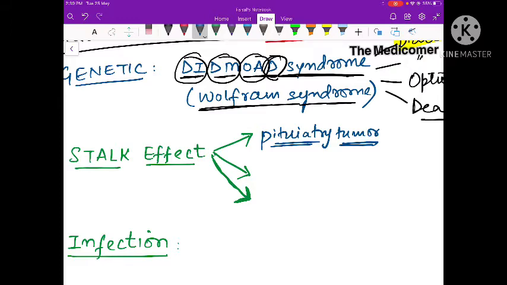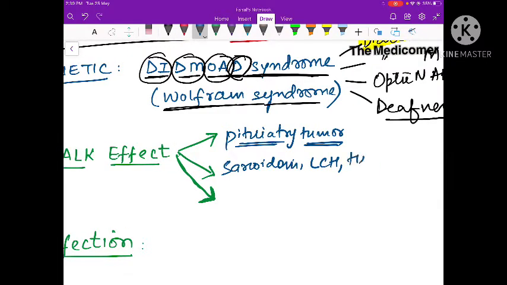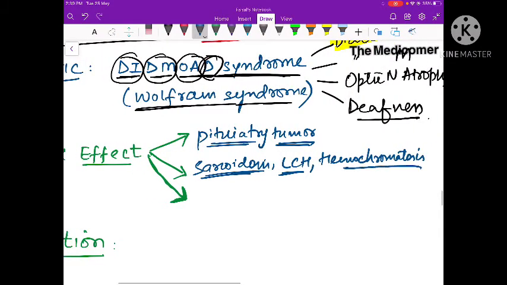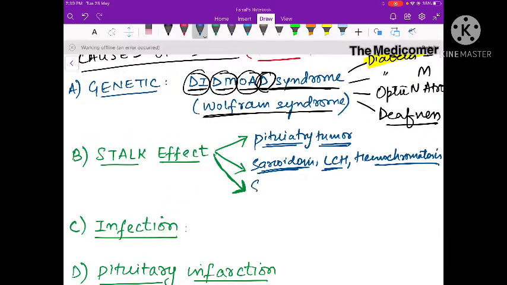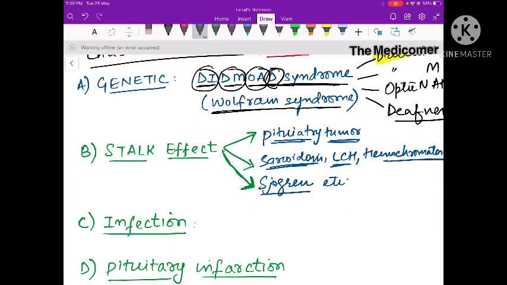It can occur because of infiltrative conditions such as sarcoidosis, Langerhans cell histiocytosis, and hemochromatosis, and it can occur in autoimmune conditions such as Sjogren syndrome, etc. So these are different conditions which can produce stalk effects.